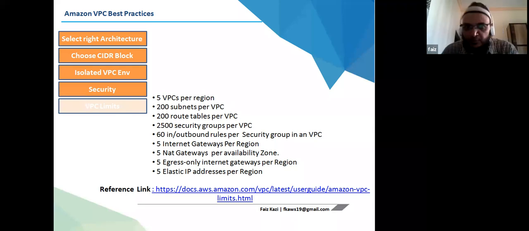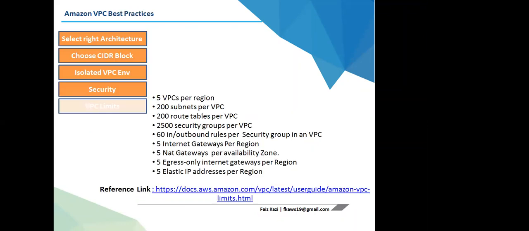200 subnets per VPC, 200 route tables per VPC, 2,500 security groups per VPC, 60 inbound rules, 5 internet gateways per region, 5 NAT gateways per availability zone, and this is for the IPv6 part, 5 internet gateways per region and 5 elastic IP addresses per region. You can have up to 5 elastic IP addresses per region. Am I clear until now? Yes, sir. Clear until now.